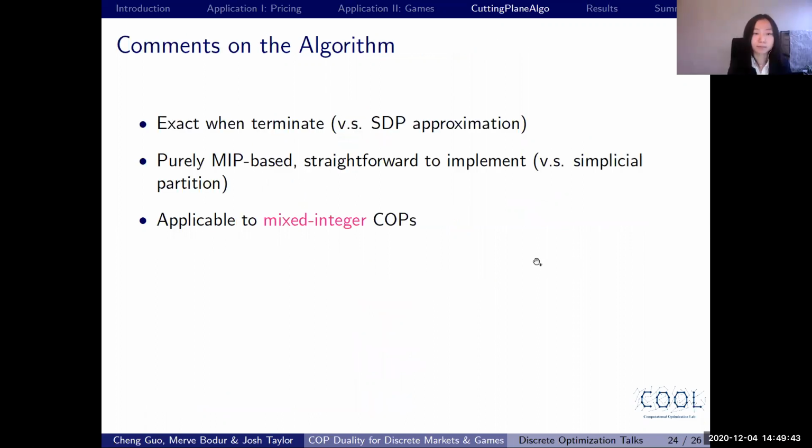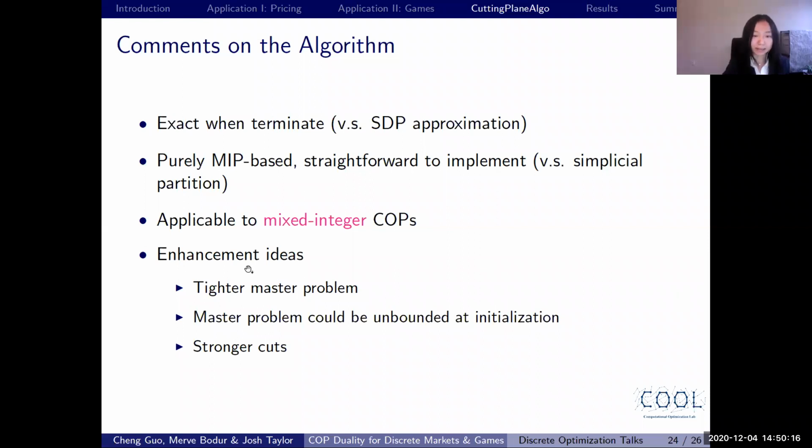This algorithm is exact when it terminates, which is different from the commonly used SDP approximation. Also, this algorithm is purely MIP-based and straightforward to implement with Gurobi or CPLEX, while there is a method called simplicial partition in the literature for copositive programs, which is relatively hard to implement. In addition, this algorithm is applicable to mixed integer COPs, which we believe is the first in the literature.